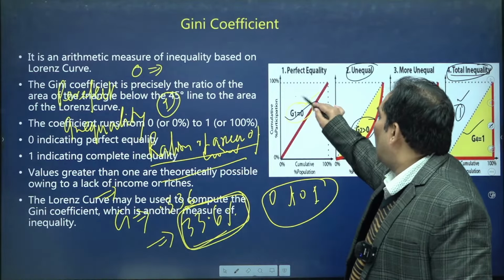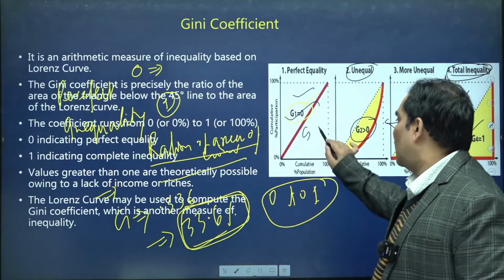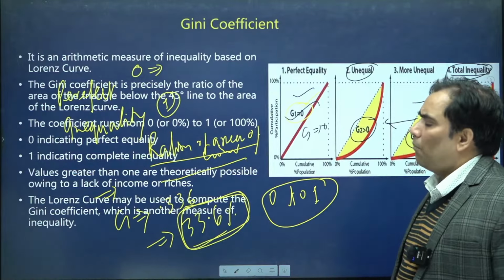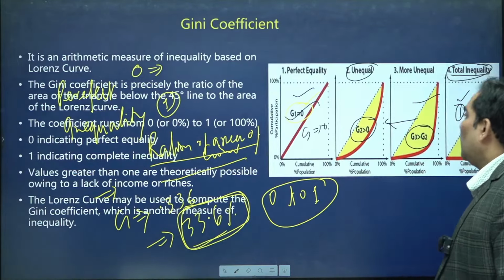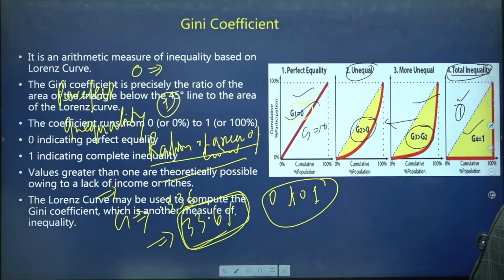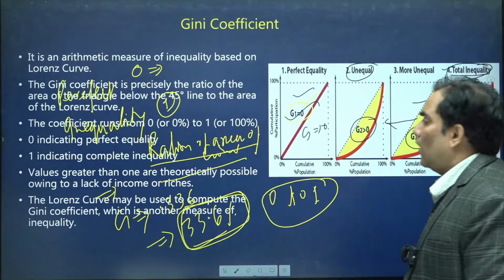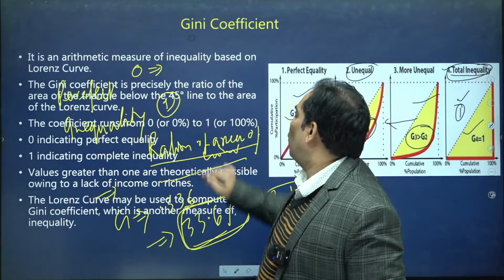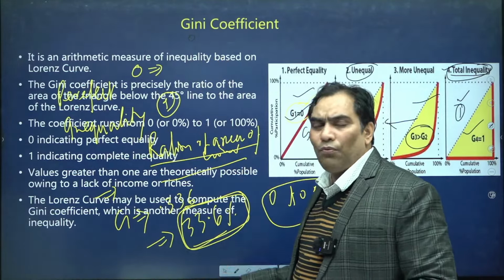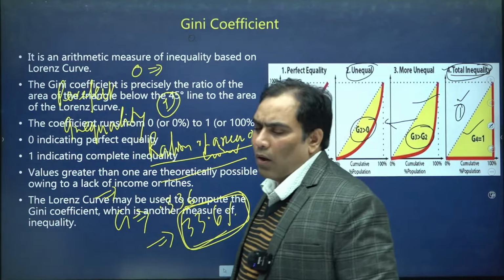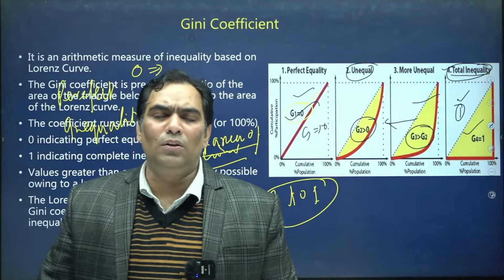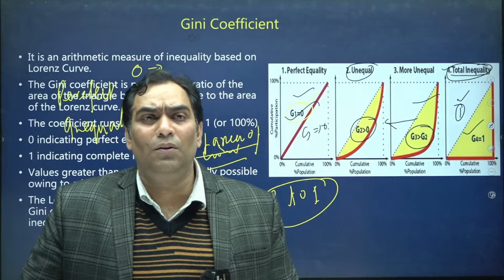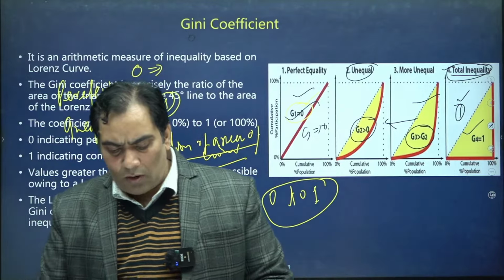Whereas in country A, the value is 0, therefore perfect equality. So the value varies from 0 to 1, and in case of India, it is 0.336, that means 33.6% inequality.